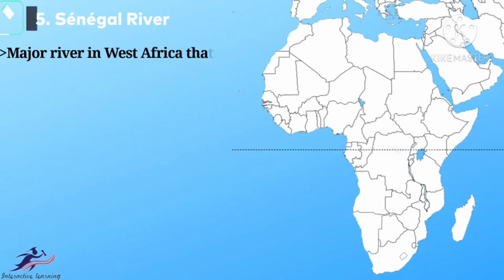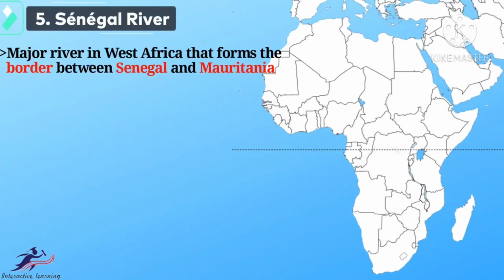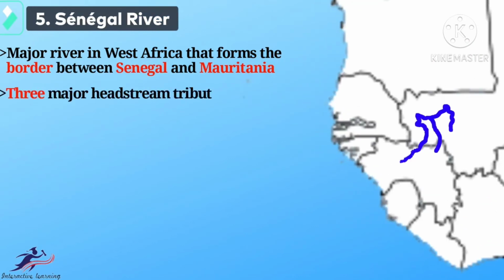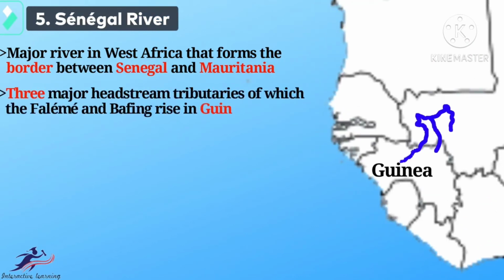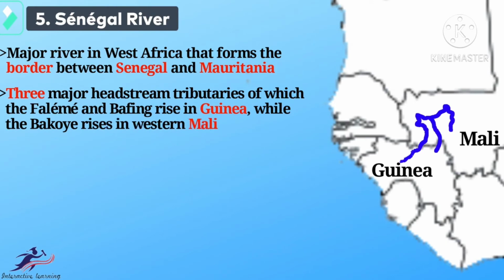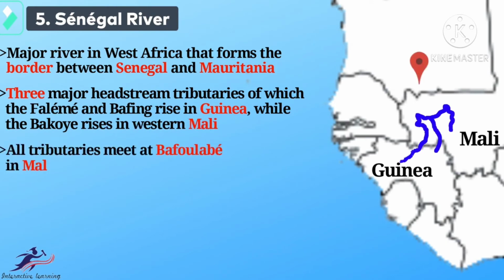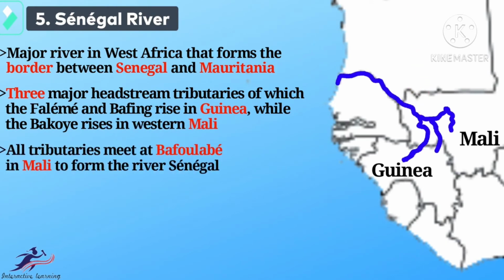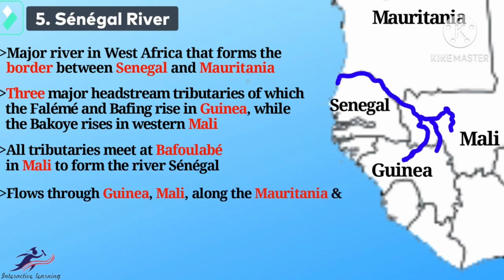The Zambezi River. It is the fourth longest river in Africa and one of the major rivers in southern part of Africa. It rises in Central Africa and flows southeastwards. It empties into Indian Ocean.